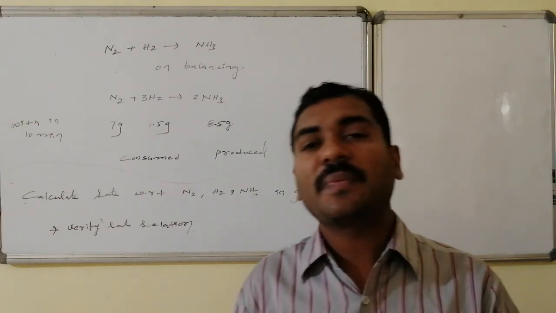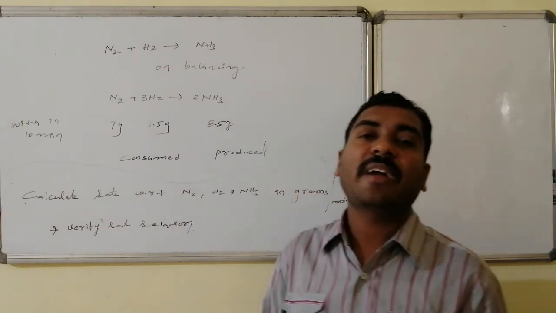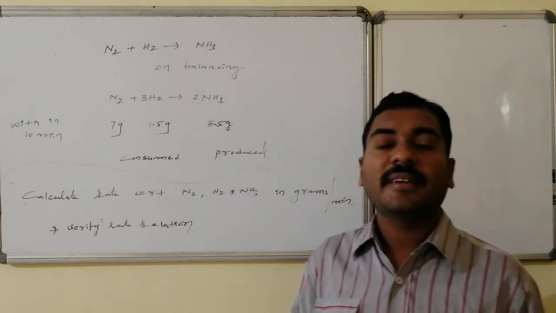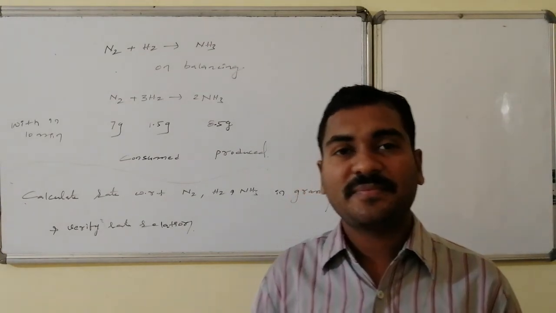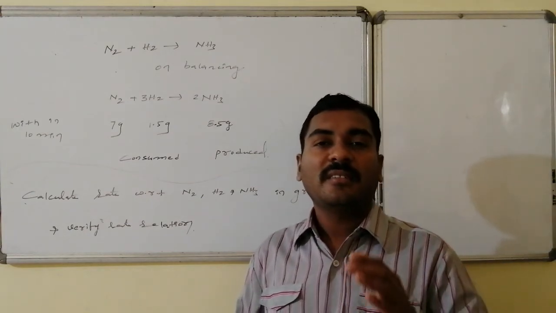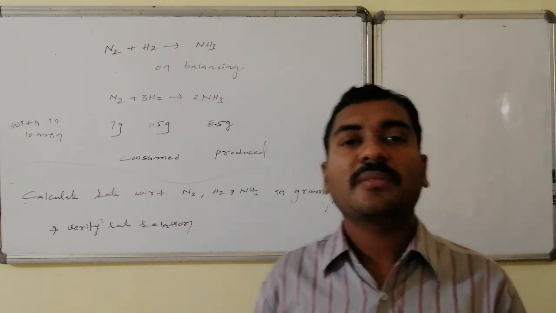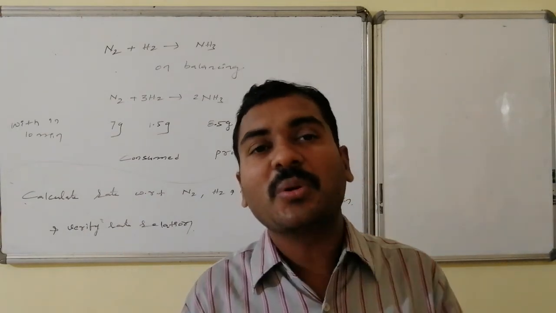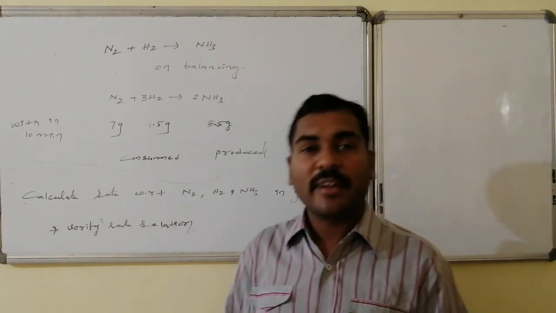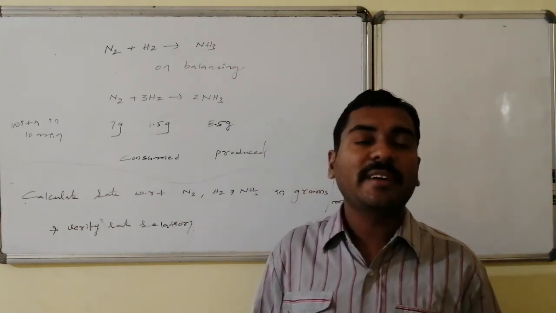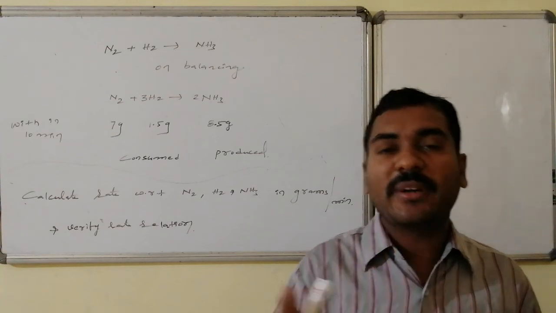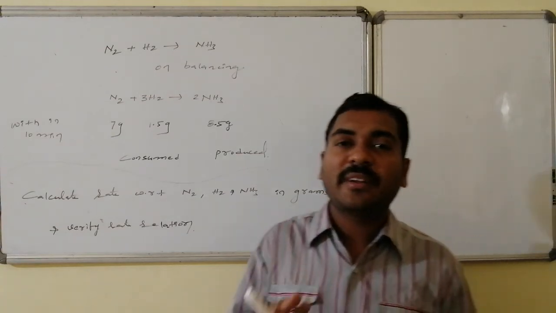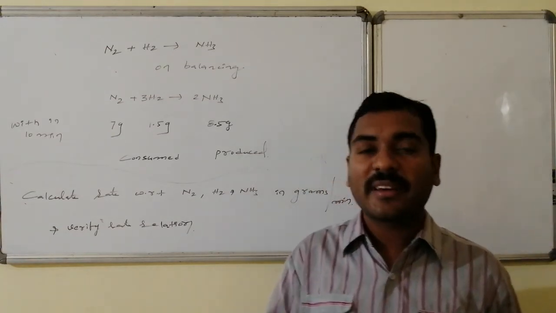Remember one thing: the validity of the rate equation is in terms of concentration units, that is, rate is expressed in terms of moles, not in terms of weights. That validity comes from the stoichiometric relation, and the stoichiometric relation stands for the molar relation.